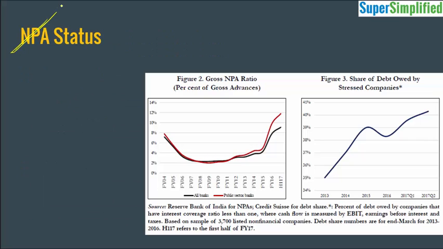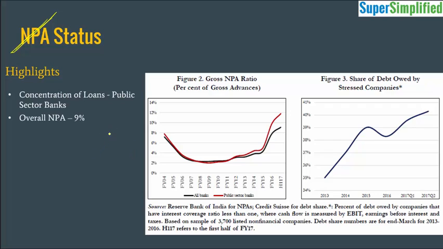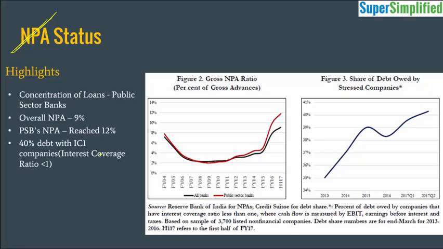Now let's understand the present scenario. What is the NPA status in the country? So Economic Survey says that the concentration of bad loans is mainly in the public sector and the overall non-performing asset level has reached around 9% of the total lendings, right? And NPA of the public sector, if you see, then it is around 12% of the total loans. And the most important point here is that 40% of the debt is owed by the IC1 companies, the companies which have an interest coverage ratio less than 1, which means they are not earning enough to even pay the interest on the loan which is taken. Right? So this is the state of the economy. So 40% of the debt is lying with these companies. So there's a very low probability that it can be recovered back.